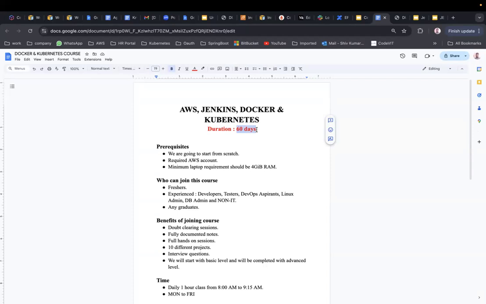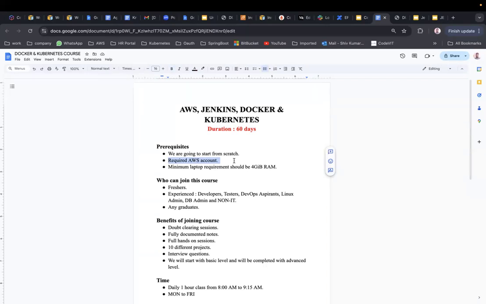Now, what are the prerequisites to join this course? We are going to start this course from scratch, from ABCs to a very advanced level. What is required for you is a single AWS account, that's it. Anything else is not required.